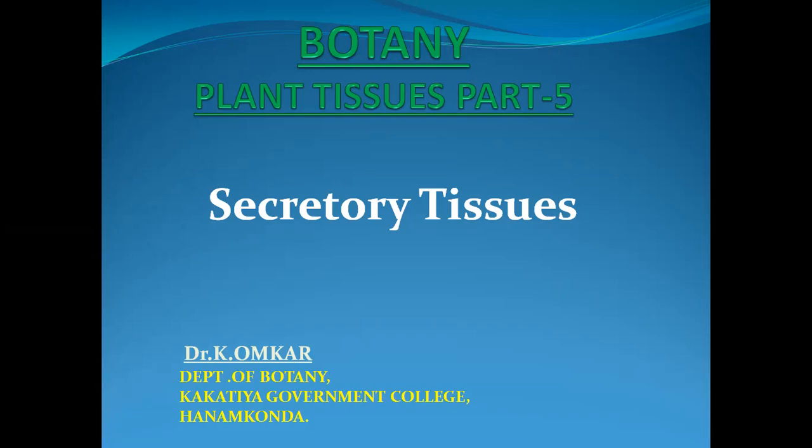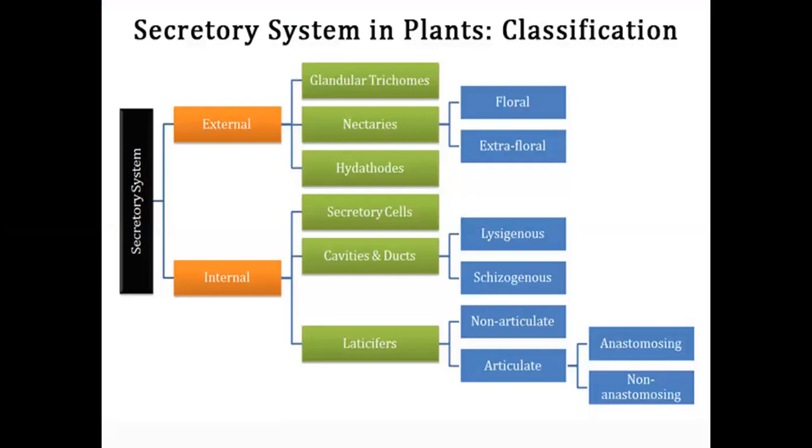plants. Now we will see the classification of the secretory tissue system. Basically, this system is classified into two categories, based on the position. One is external in position, the second is internal in position.